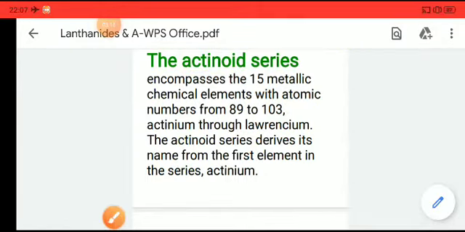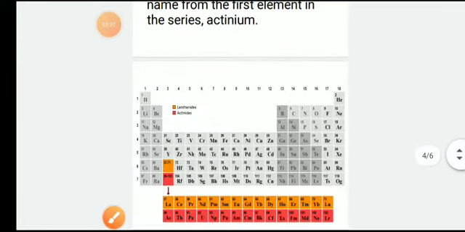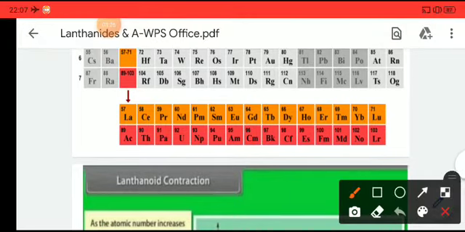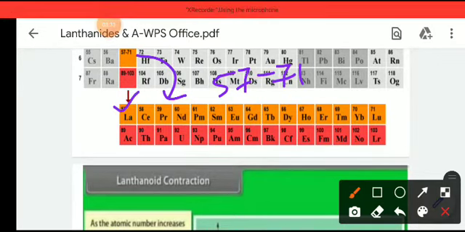Let's see the position of lanthanides and actinides in the periodic table. Here, from 57 to 71, this is lanthanum and that is lutetium. This series is called the lanthanide series.